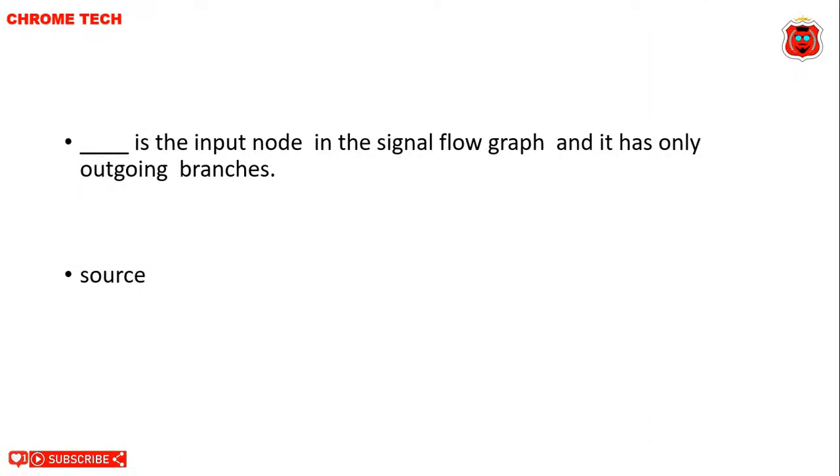Dash is the input node in the signal flow graph and it has only outgoing branches. Source is the correct answer. Source is the input node in the signal flow graph and it has only outgoing branches. Source is the correct answer.